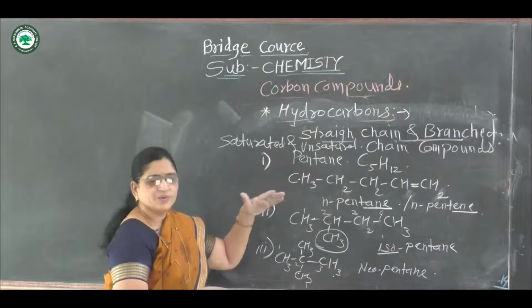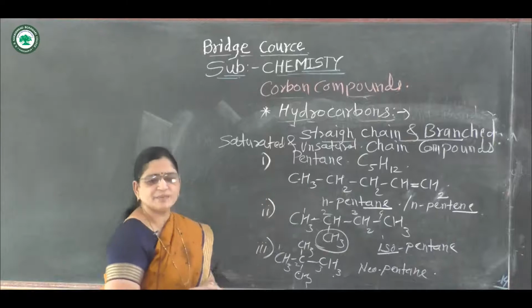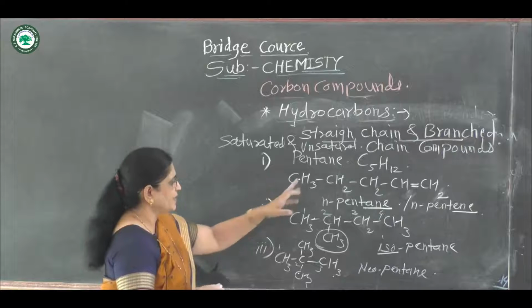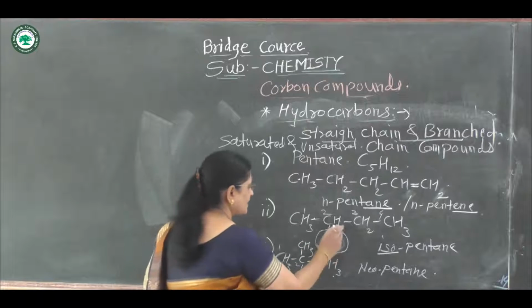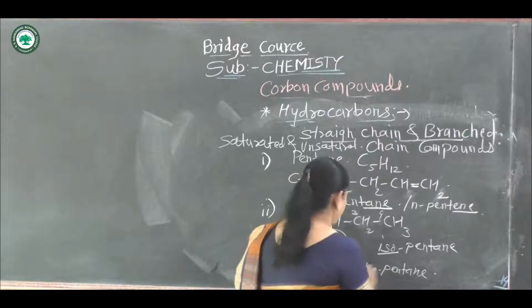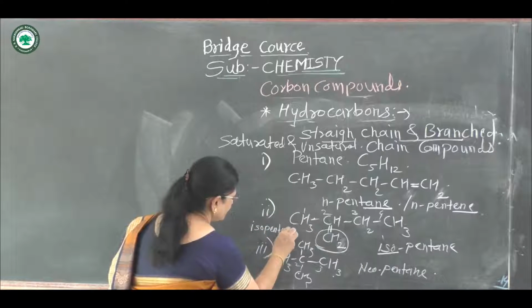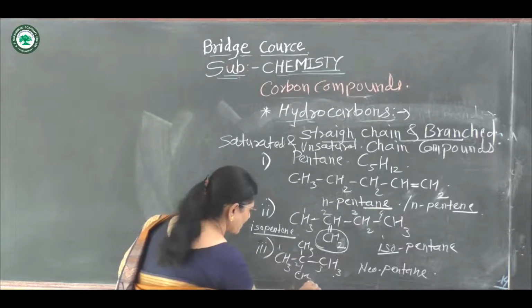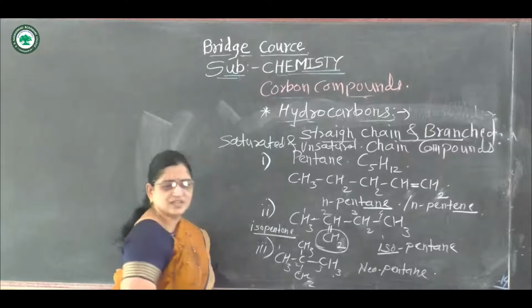We already learned what saturated and unsaturated compounds are. Saturated means carbon-carbon single bonds and unsaturated means carbon-carbon double bonds. Similarly, with a carbon-carbon double bond it is called isopentene, and the third one is neopentene.